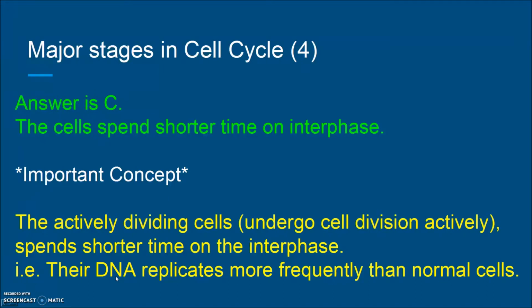After DNA replication, the cell will proceed to the next process, and the chromosomes will line up in the middle of the cell and then be separated to the opposite poles. So the point is that DNA replication is the key process to start cell division. That's the key concept for the MC question.